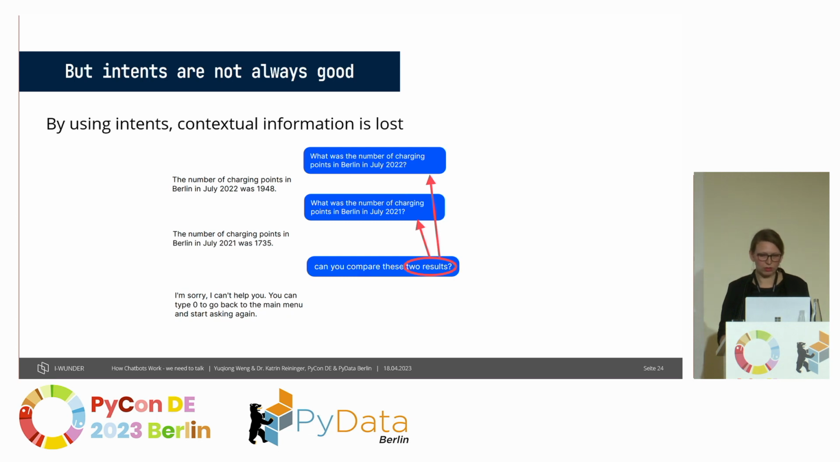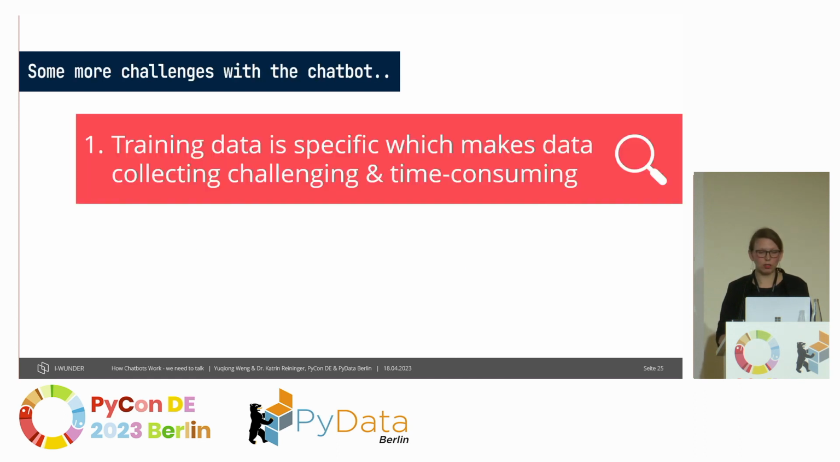So these were two examples where we have challenges with intents, but I want to name two more things we face. The first one is about the training data. If you have a domain-specific chatbot like our e-mobility bot, you also need domain-specific training data. And depending on the domain, this might not be available in a large number and hence can lead to some effort in collecting it.